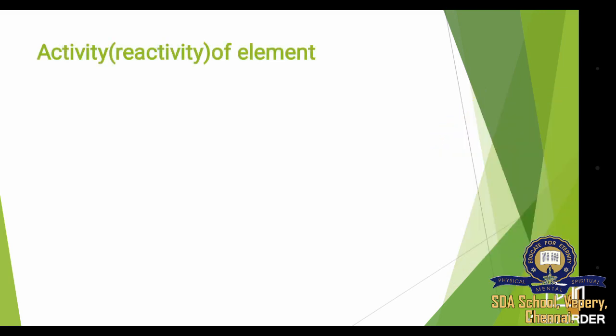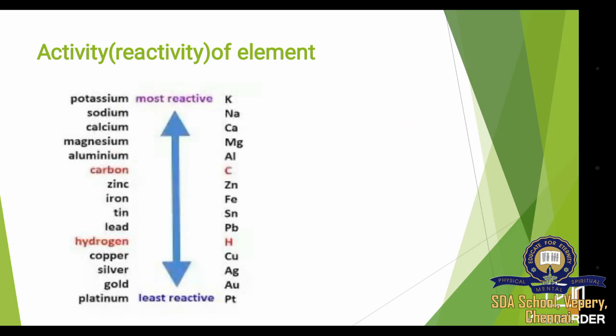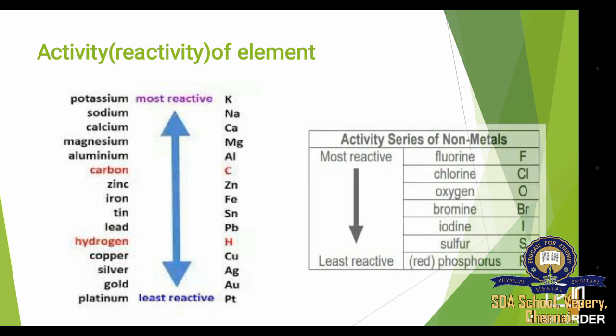Let's see what is meant by more active and less active element. Activity or reactivity of an element. This is the reactivity series. Potassium is the most active element and the least active is platinum. For non-metals, fluorine is the most reactive and the least reactive is phosphorus.